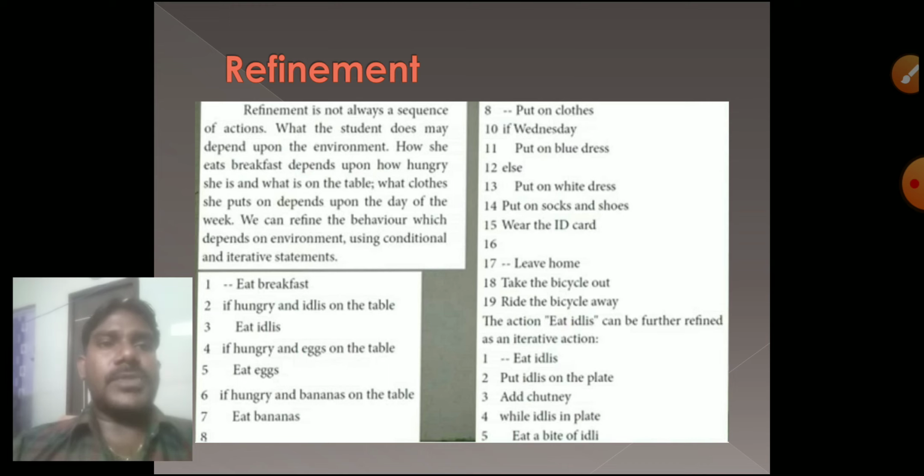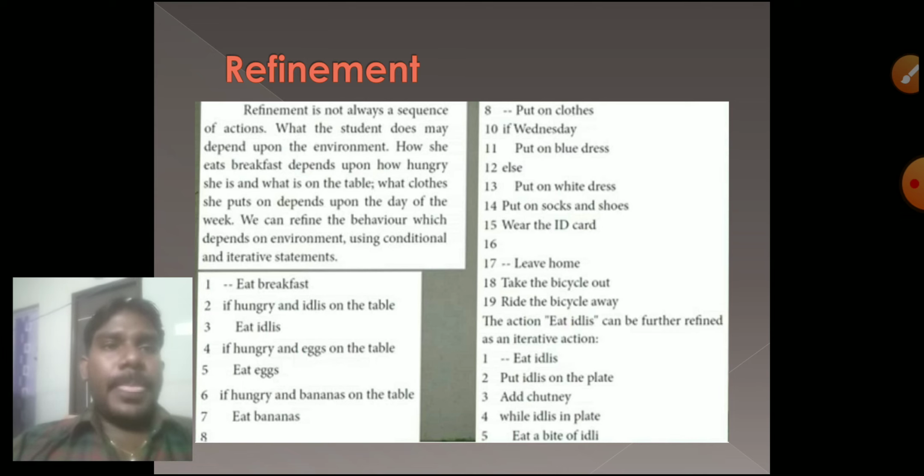Some of you eat more, some eat less. If you are hungry you eat more; if you are less hungry you eat a little. Like that, conditions are applied in that particular part.